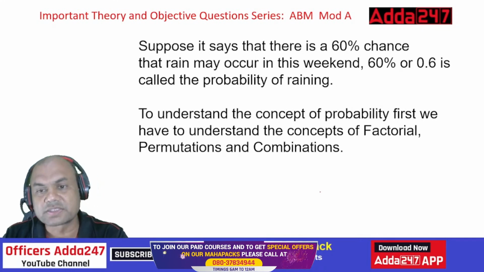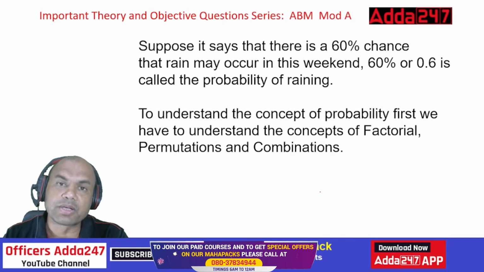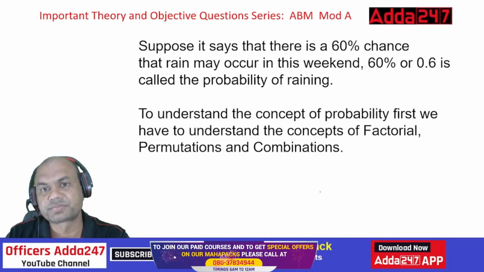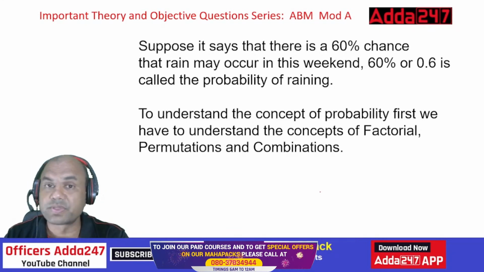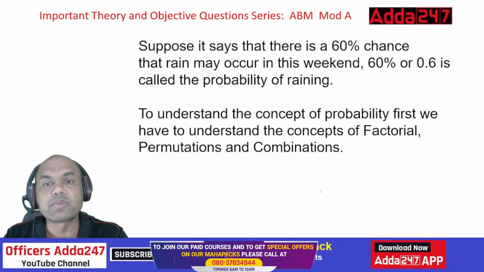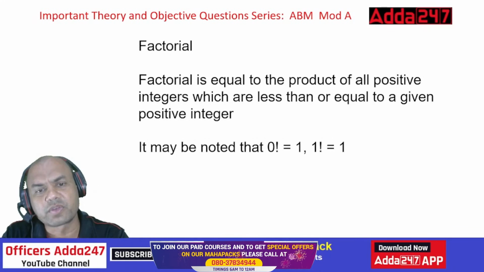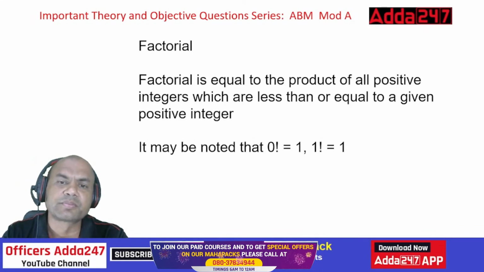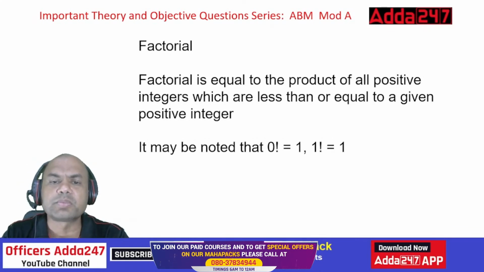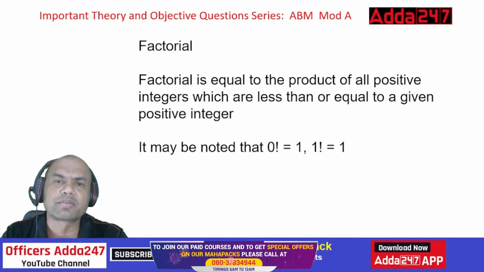To understand the concept of probability, first we have to understand the concept of factorial, permutation, and combinations. So what is factorial? First we need to know that. What is permutation? What is combination? Only then can we understand, isn't it? We can go ahead in that case. So let's understand factorial first. What is factorial? It is equal to the product of all the positive integers which are less than or equal to the given positive number. Means what?